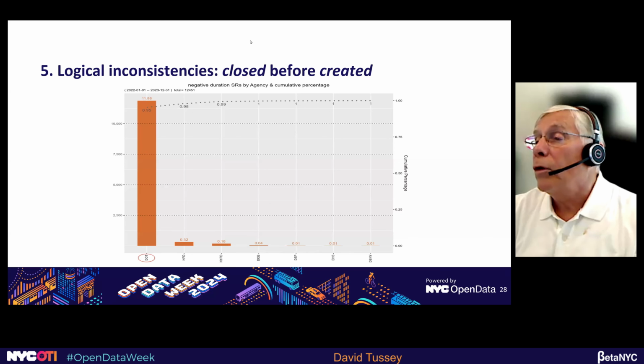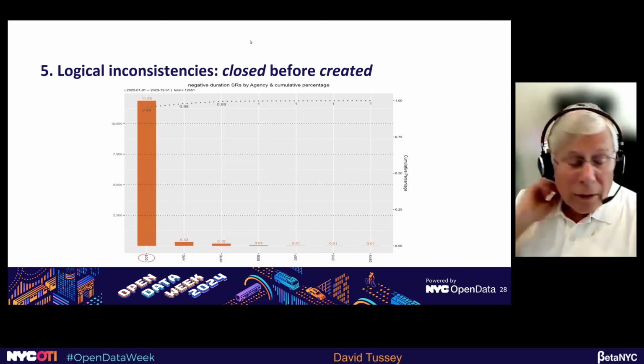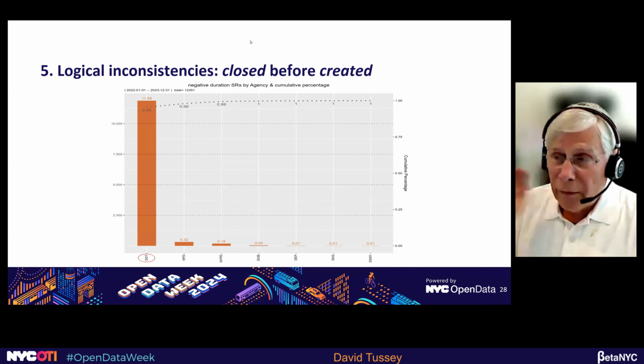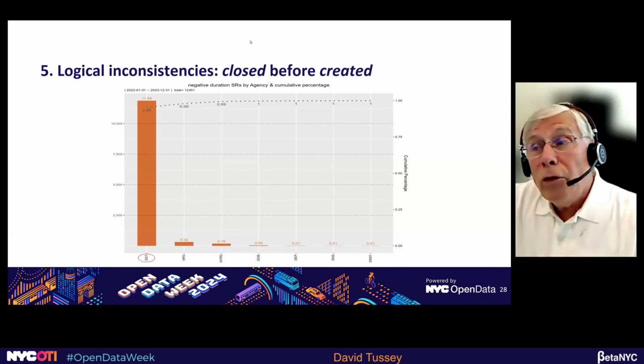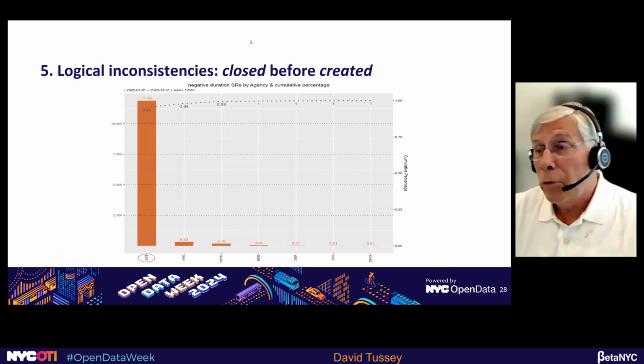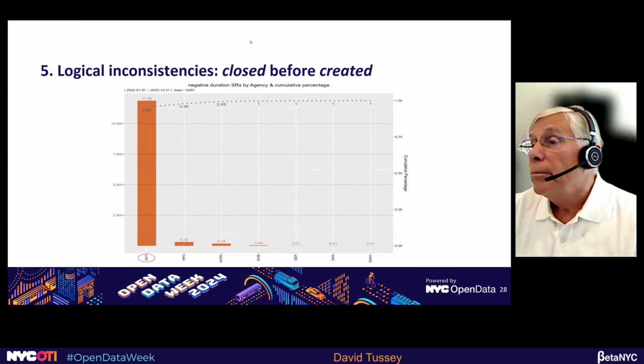Noise complaints closed as soon as they're created. A phenomenon that those of us who regularly use the 311 data are familiar with. We'd love to know how this happens. I would love to know how it happens too. 311 has legal responsibilities to respond to city complaints. They do. They have service level agreements with the various agencies as to how quickly they'll respond, particularly for NYPD and some of the other agencies as well. That's absolutely right, and they're judged by that. This is public data, and of course, people hold them accountable for that.